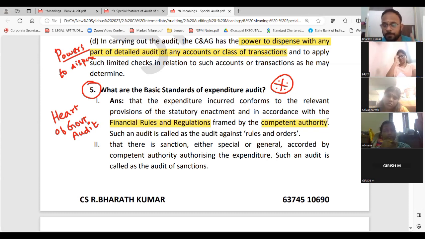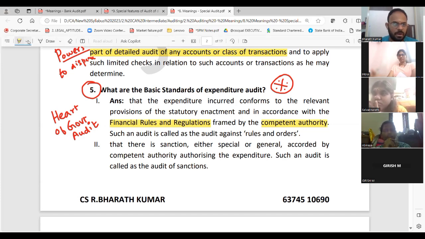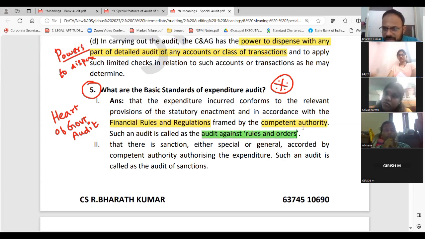Competent authority. So as a government authority, as C&AG, you should not do audit against the rules and orders. As per provision only you should do. As per statutory enactment only you should do. As per rules only you should do. As per regulations only you should do. That is called audit against rules and orders. If you do anything against, it is not allowed.